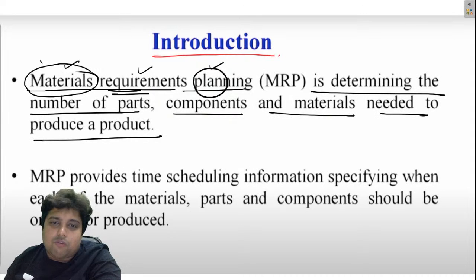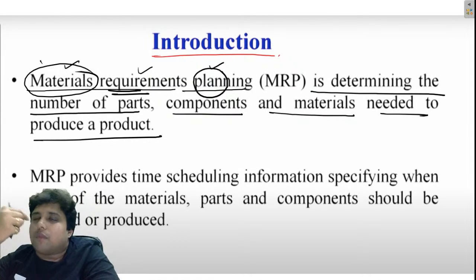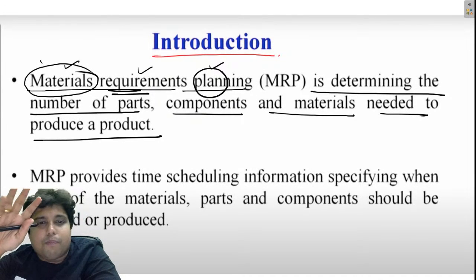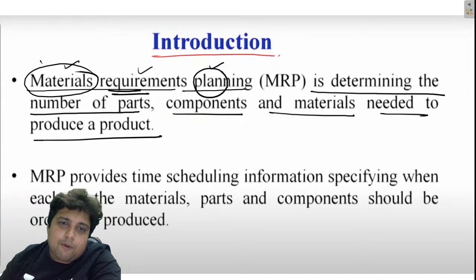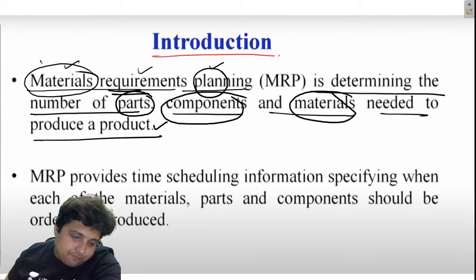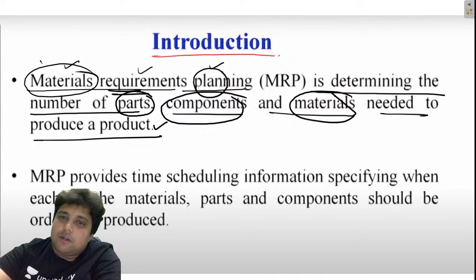Suppose we want to produce Maggi. In order to produce Maggi, we need wheat, so that we can process the wheat and convert it into maida. Then we need all kinds of masalas. Those are the basic requirements if we want to make Maggi. If the final product is Maggi, then the number of parts, components or materials required will be determined using the MRP technique.